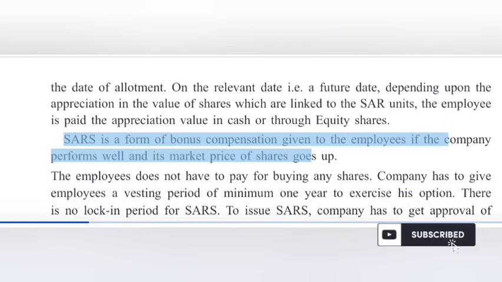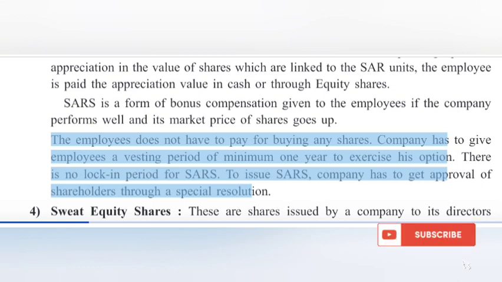SARS is a form of bonus compensation given to the employees if the company performs well and its market price of shares goes up. The employee does not have to pay for buying any shares. Company has to give employees a vesting period of minimum 1 year to exercise his option. There is no lock-in period for SARS. To issue SARS, company has to get approval of shareholders through a special resolution.